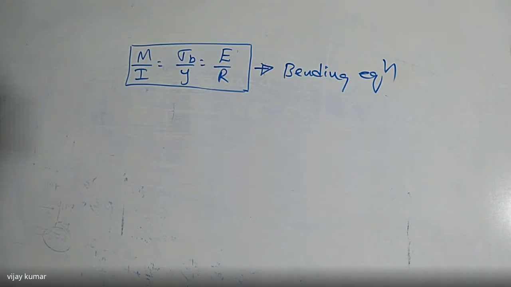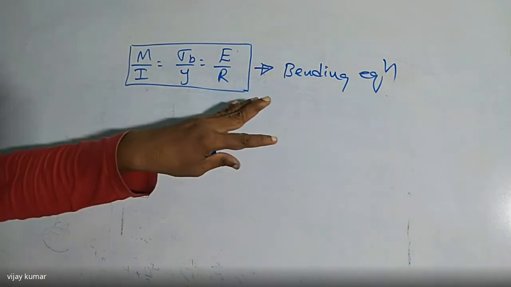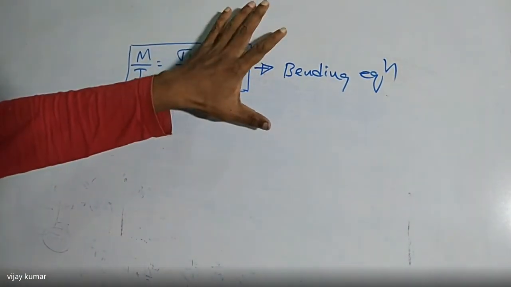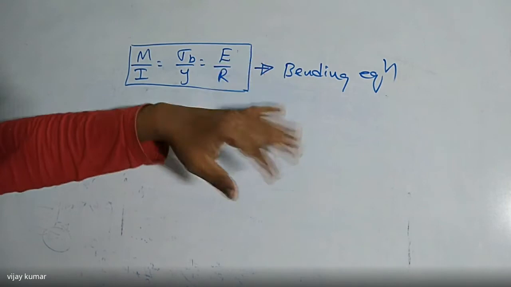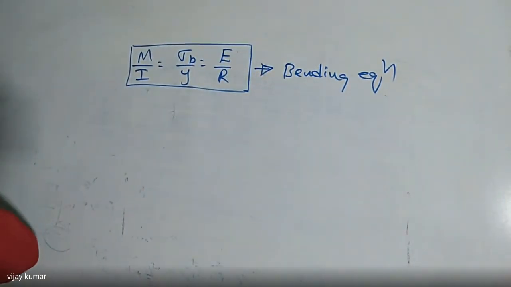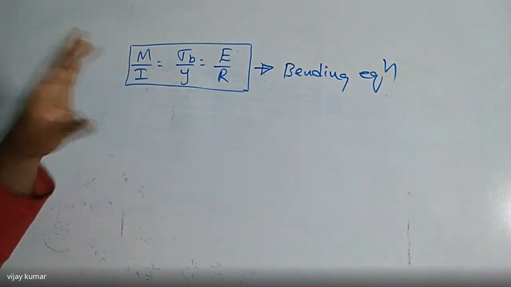For an unsymmetrical body also, we can find the center of gravity by using mechanics, and we draw the neutral axis through that point. So first of all, we have to draw the neutral axis if you want to find the bending stress in any type of cross section of the beam, whether symmetrical or unsymmetrical. After drawing the neutral axis, we find the bending stress.